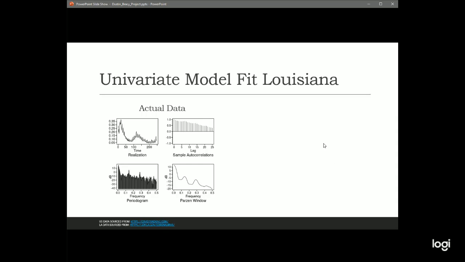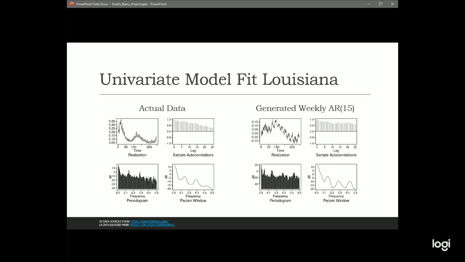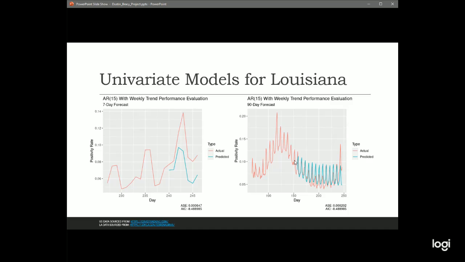So this is the actual data. This is the same slide I just showed you. This is a generated weekly AR(15) model. You can see, look at the autocorrelations. They're pretty similar, slowly damping, sinusoidal. The frequency window has that peak at 0.14 and 0.28, a little bit of a high peak here at 0.45, but I think this is going to predict pretty well for us.